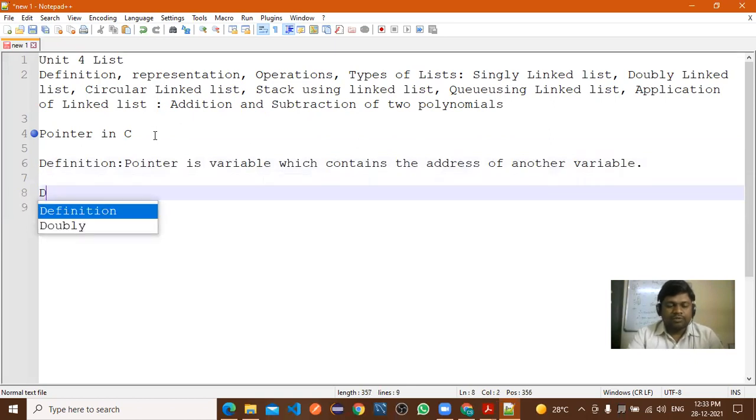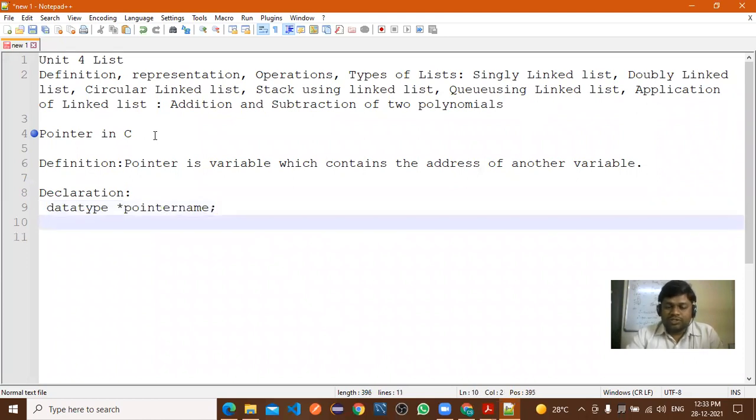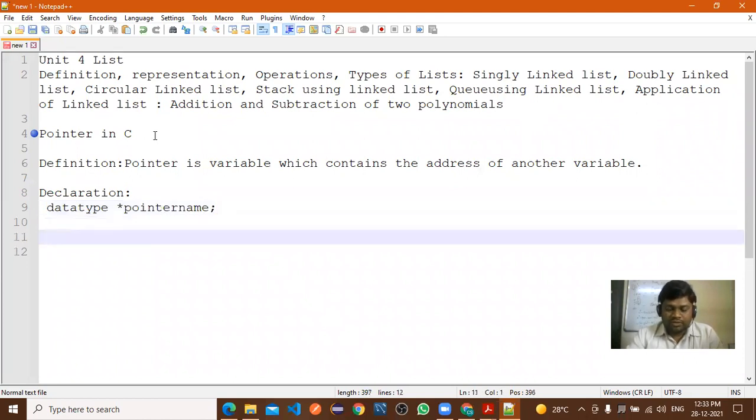Now how you are declaring the pointer, or we'll say declaration. So data type first. After that, the asterisk, or we'll call it star, right? Star. Here you are writing the pointer name, and after that, semicolon. So this is the syntax of declaration.